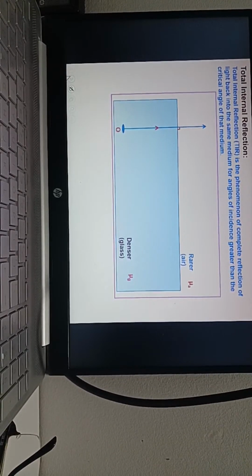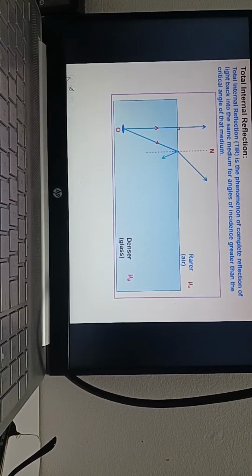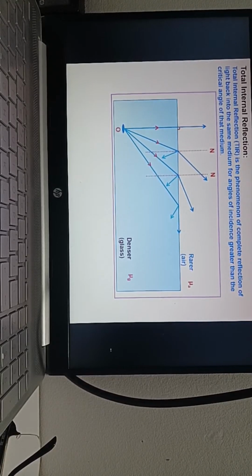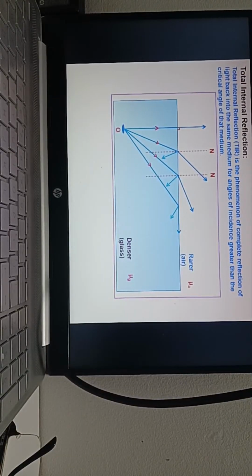When it comes, it partially reflects and refracts. Again it will partially reflect and refract. Here it will be grazing the medium. And after this, if the ray is beyond, it gets total internal reflection. Where the refracted angle is 90 degrees, that is called the critical angle.